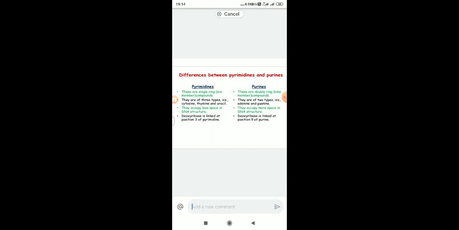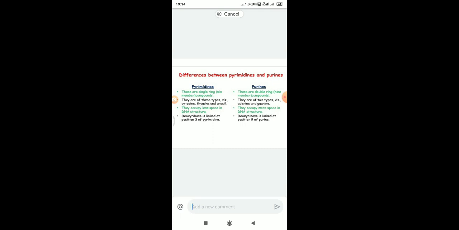The pyrimidines occupy less space in the DNA structure, but purines occupy more space in the DNA structure.